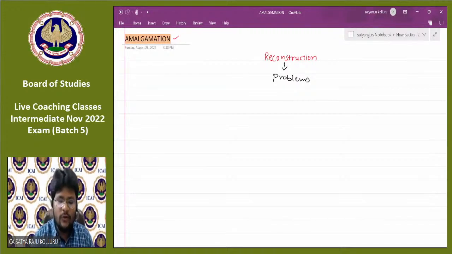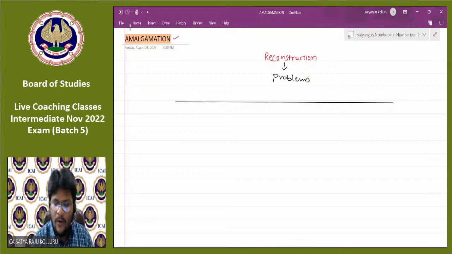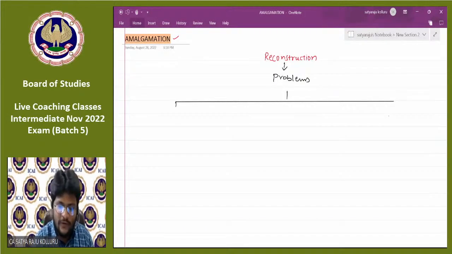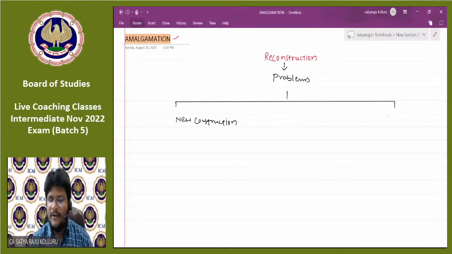Then they are having 2 options. They will demolish the existing building and go for new construction. And another option they are having is, rather than demolishing and constructing a new building, they may go for renovation as well.